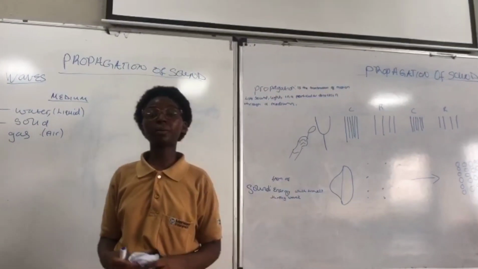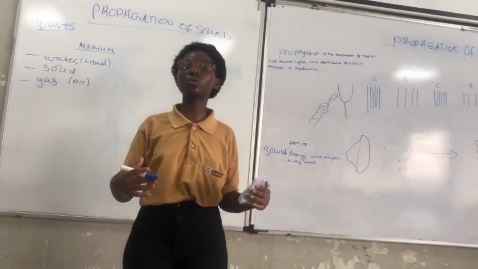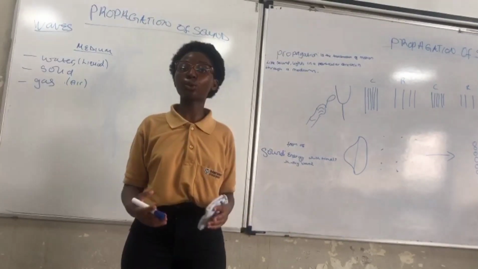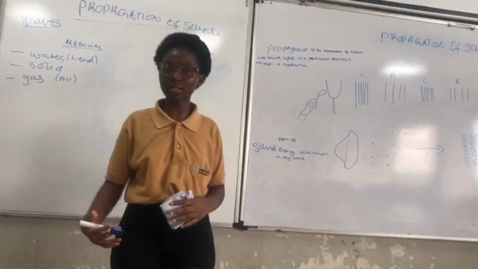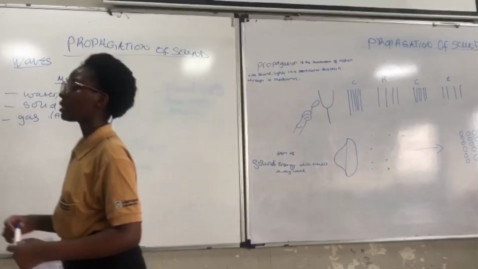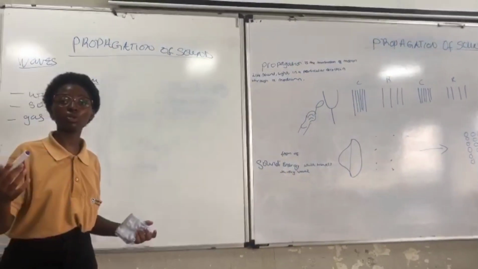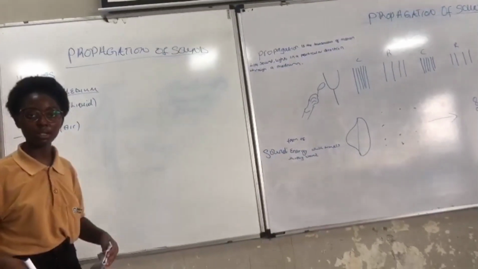So what is propagation of sound? In particular, we can say propagation of sound is the movement of sound through a medium in a particular direction and produces a sensation to the ears. So how does this propagation of sound come about? What are the mediums in which sound can travel through? The medium can be gas, can be solid, or can be liquid.